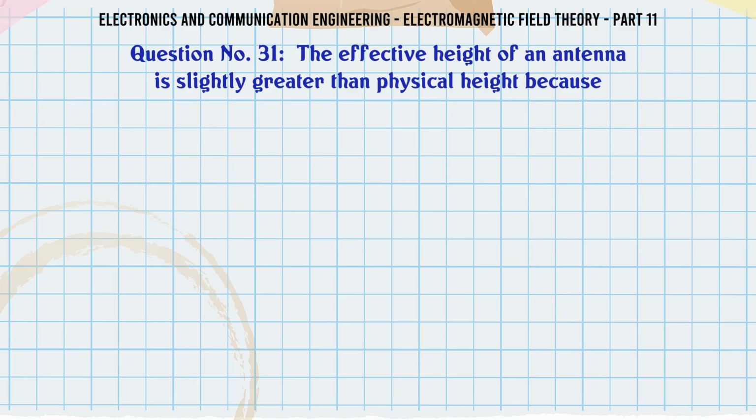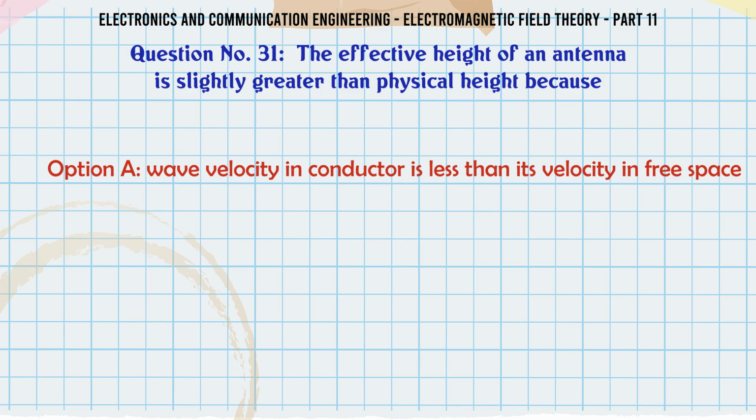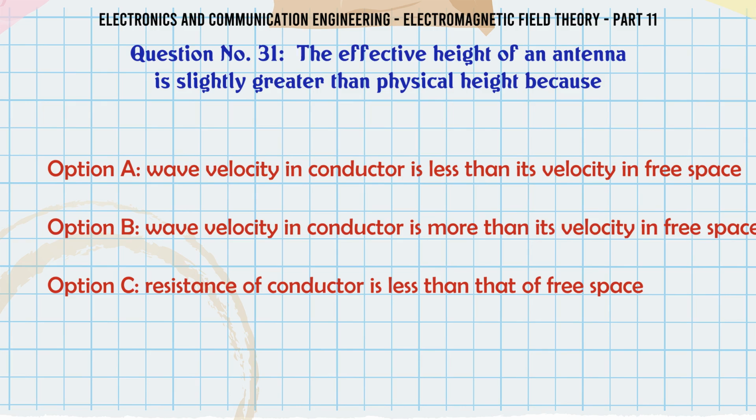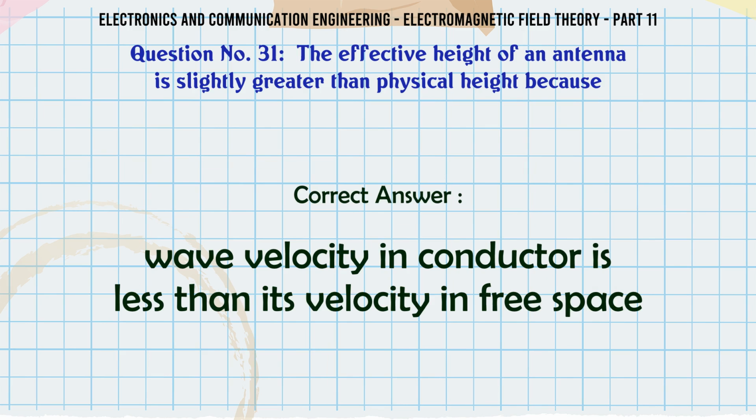The effective height of an antenna is slightly greater than physical height because A. Wave velocity in conductor is less than its velocity in free space. B. Wave velocity in conductor is more than its velocity in free space. C. Resistance of conductor is less than that of free space. D. None of the above. The correct answer is, wave velocity in conductor is less than its velocity in free space.